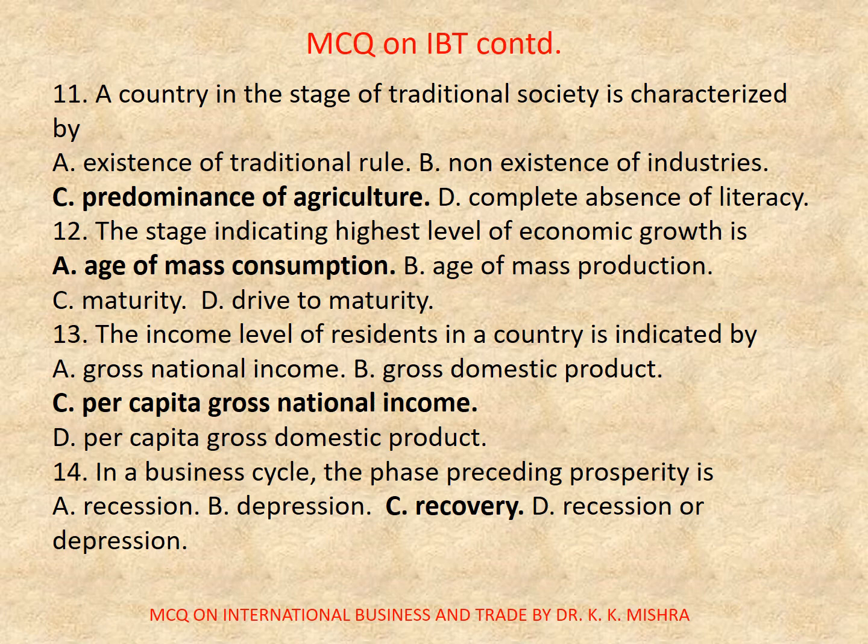Correct option is C, per capita gross national income. Now, question number 14. In a business cycle, the phase preceding prosperity is, options are A, recession, B, depression, C, recovery, D, recession or depression. Correct option is C, recovery. Now move to next slide.